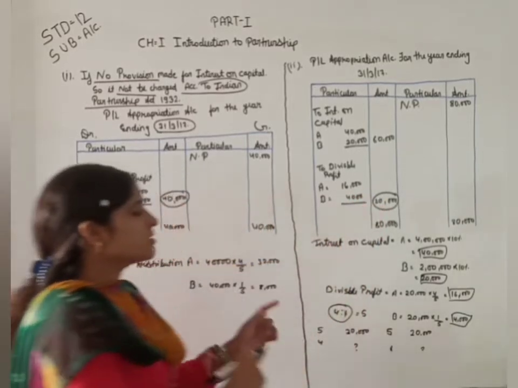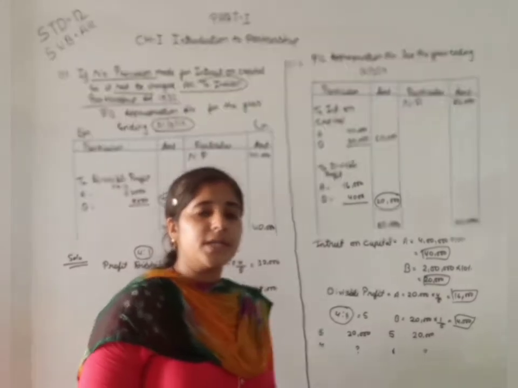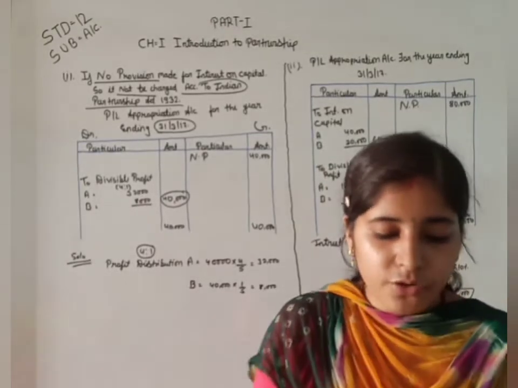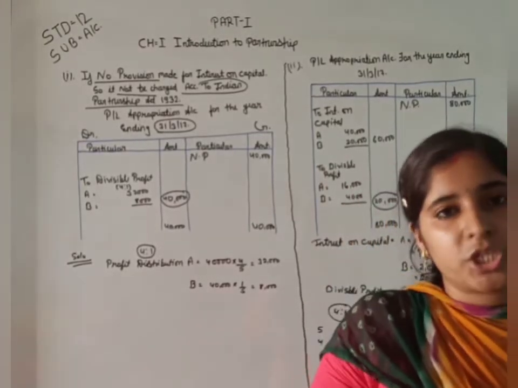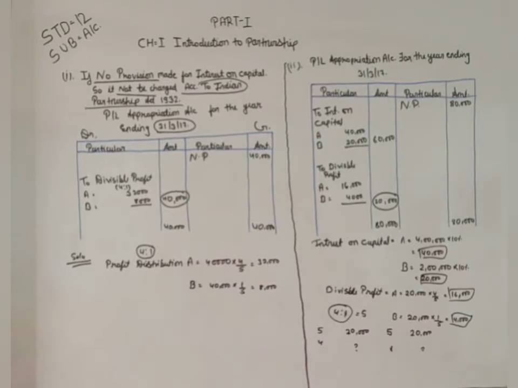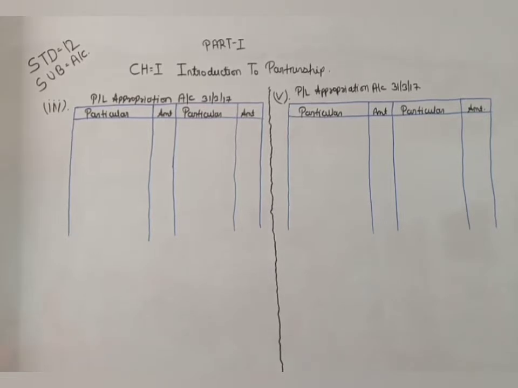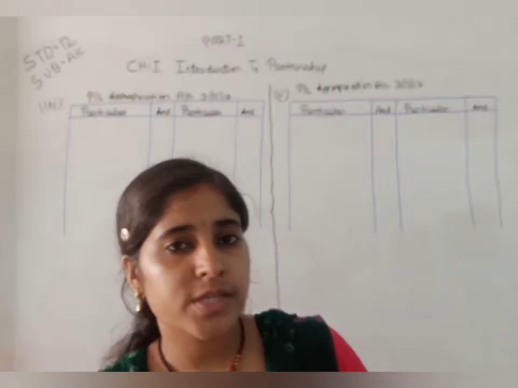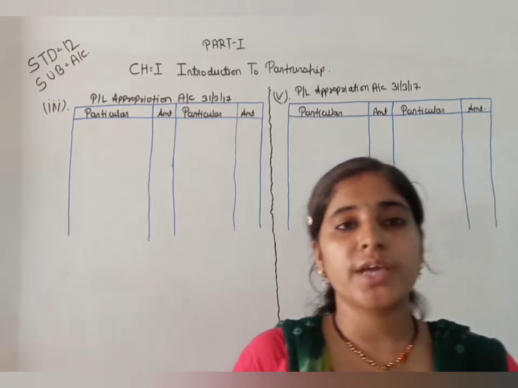So these 16,000 and 4,000 transfer into partners' capital account and partners' current account. Now we are going to the next 3 remaining questions. Okay, so you can write down the first and second questions. Okay, and take a screenshot of it. Now we are going to the third question and fourth question of different circumstances and provisions on interest on capital.